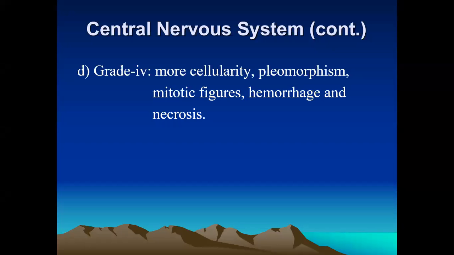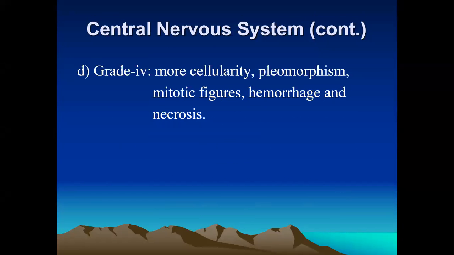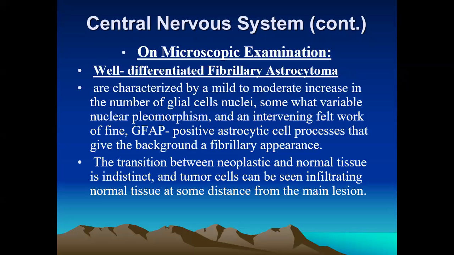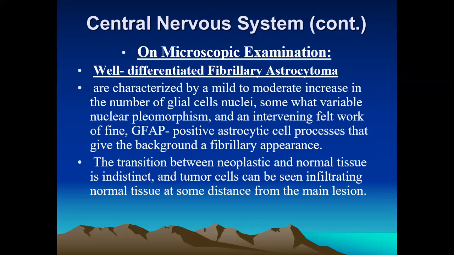So astrocytomas can also be divided into 4 grades: grade 1, grade 2, grade 3, and grade 4. So they also have different histological features. Now, some other microscopical features. They are well differentiated fibrillary astrocytomas, fibrillary astrocytomas.